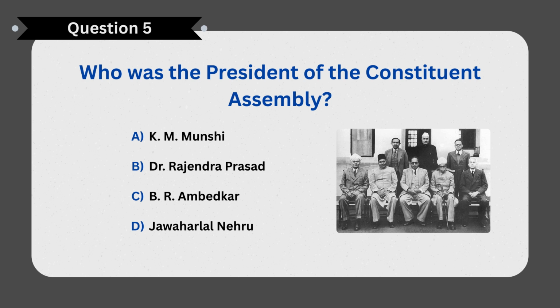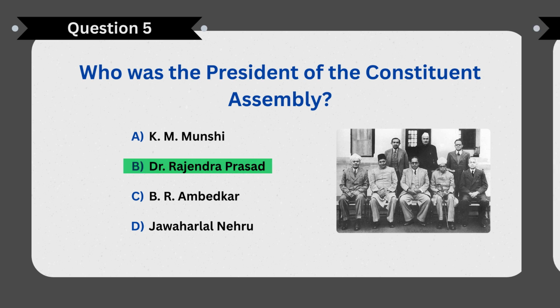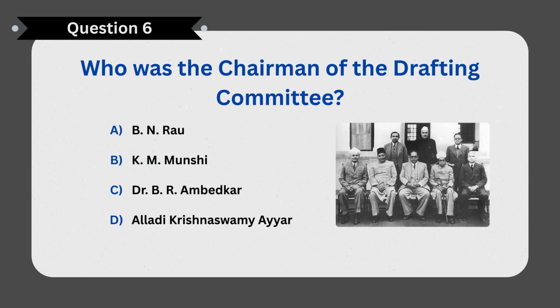Next question. Who was the President of the Constituent Assembly? Correct answer B. Dr. Rajendra Prasad. Next question. Who was the Chairman of the Drafting Committee? Correct answer C. Dr. Bhimrao Ramji Ambedkar.